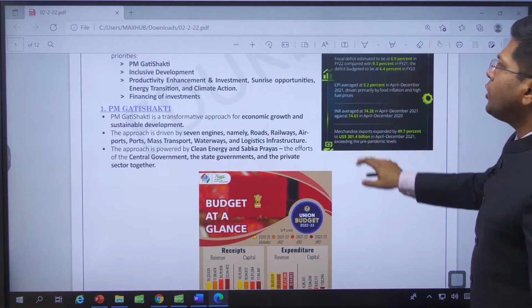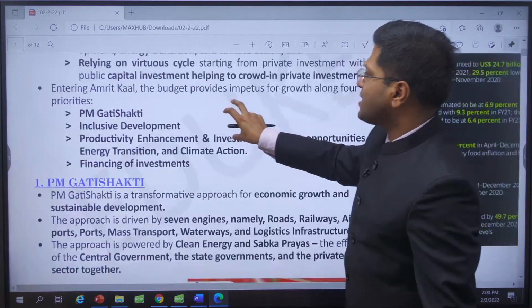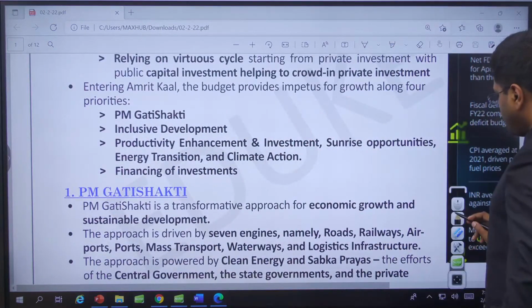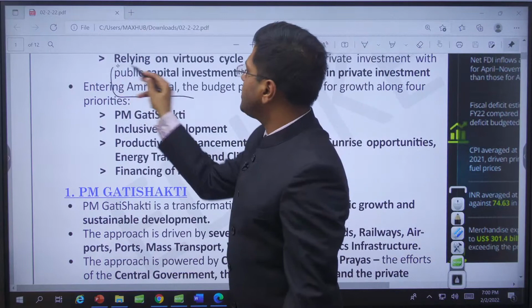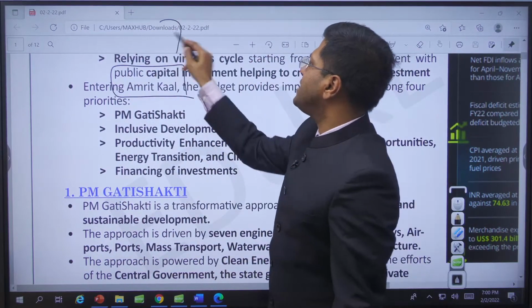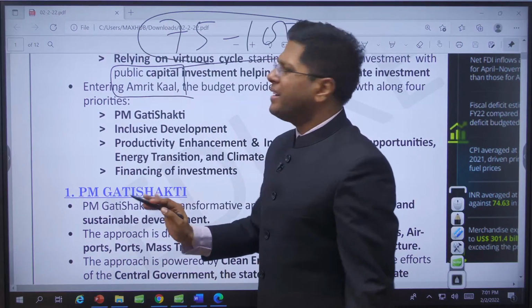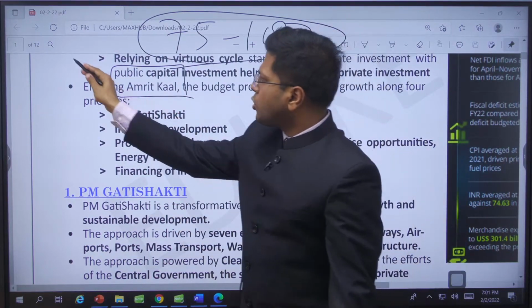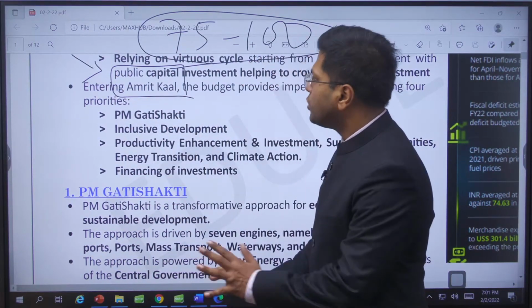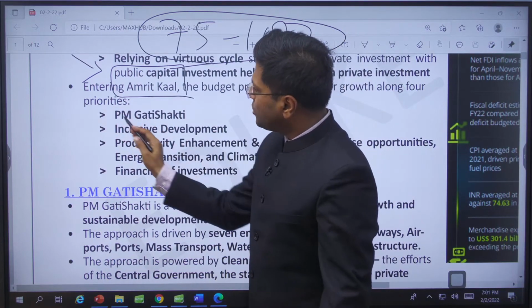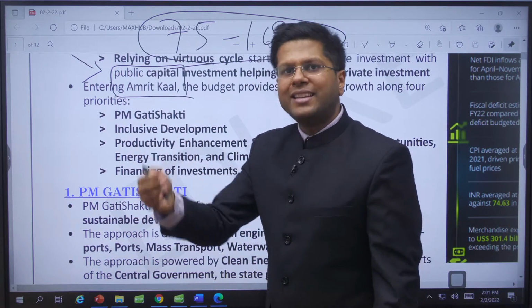So when you look at the 4 priorities, Amrit Kal is the keyword, with the Prime Minister and Finance Minister everybody using Amrit Kal, the time between 75 years of independence and 100 years of independence. This is a perspective plan, and calling it a perspective plan is good, but they have planned small steps as well, right?